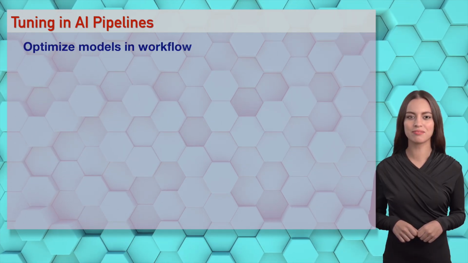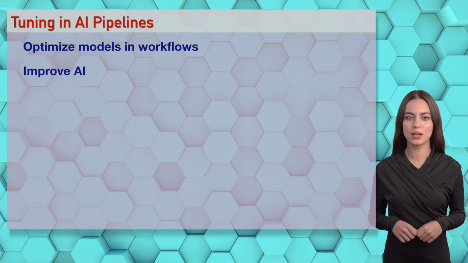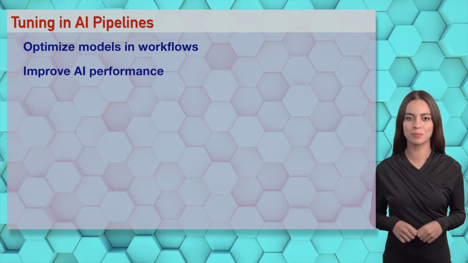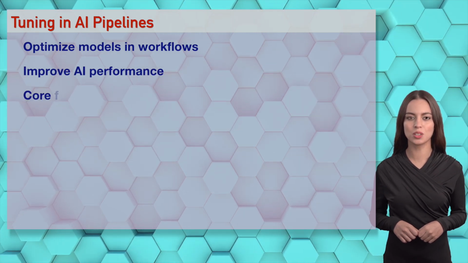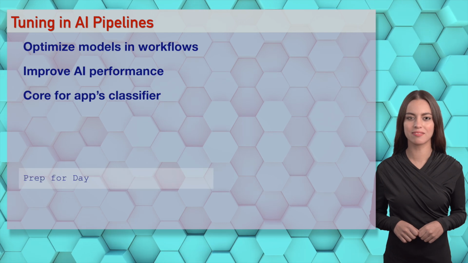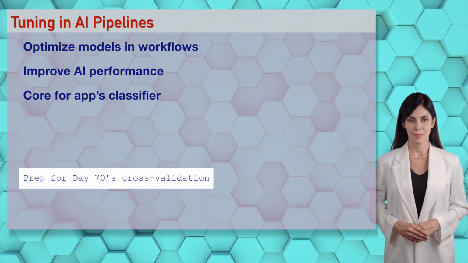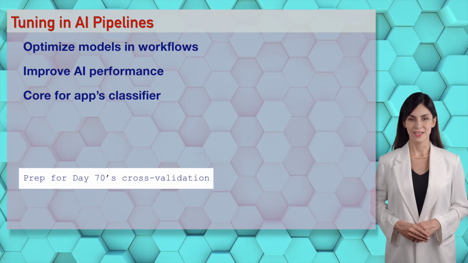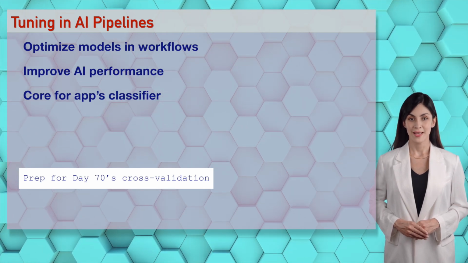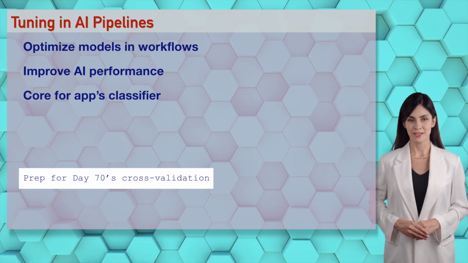Wizards, tuning fits AI pipelines for model optimization, improving performance. It's essential. Your skills are ready for Day 70's cross-validation. Oh, Irene, tuning's critical in AI pipelines, darling. It optimizes sexily. Your Day 69 skills make AI irresistible. Optimize like pros.